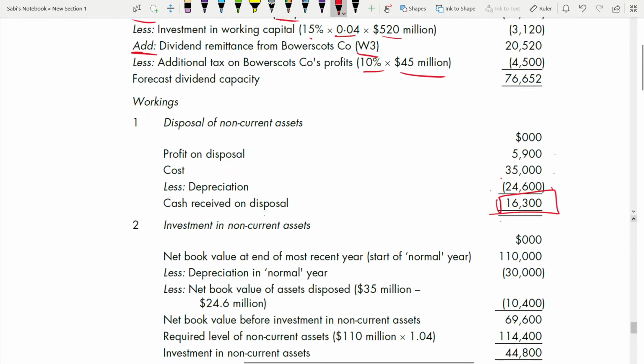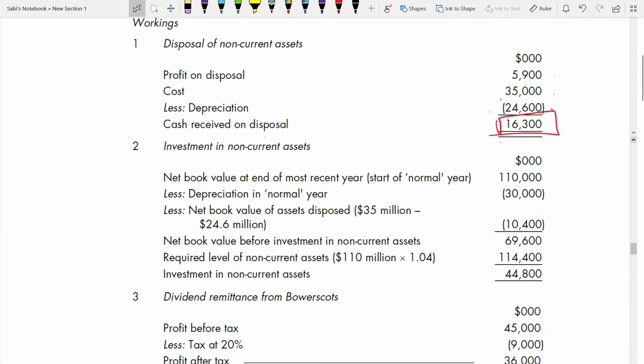Now let's go to the second one. How much are you investing in non-current assets? Investment in non-current assets is your investing activity. It needs to be deducted because from your cash only you are investing in non-current assets. So your net book value was 110. You deduct your depreciation from that, because they told you to take into account depreciation when calculating the investment in non-current assets.